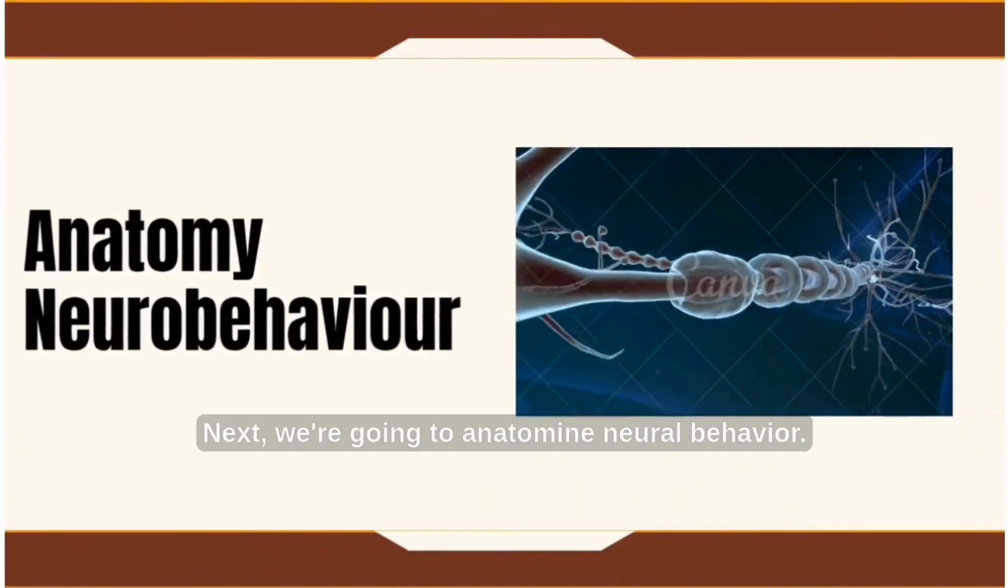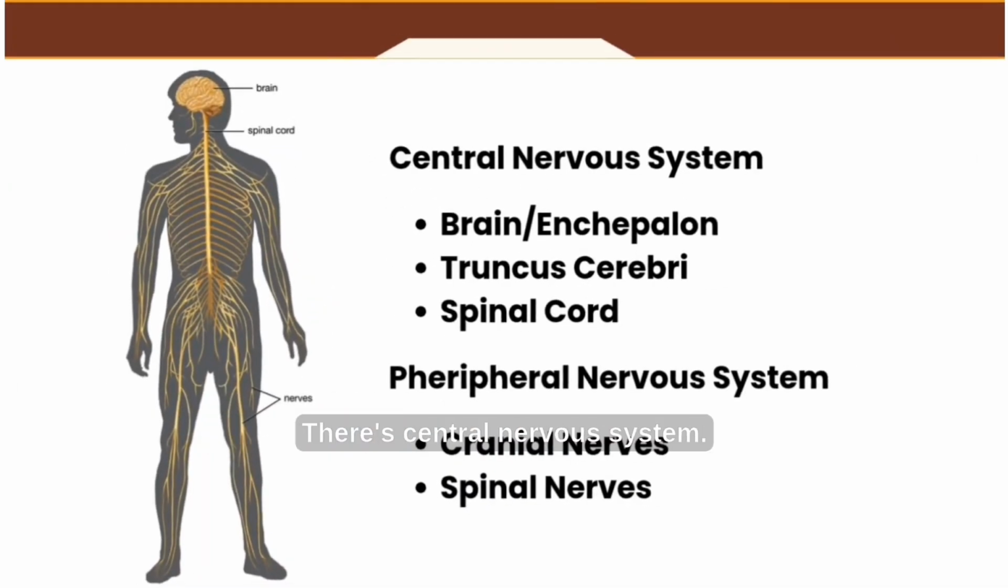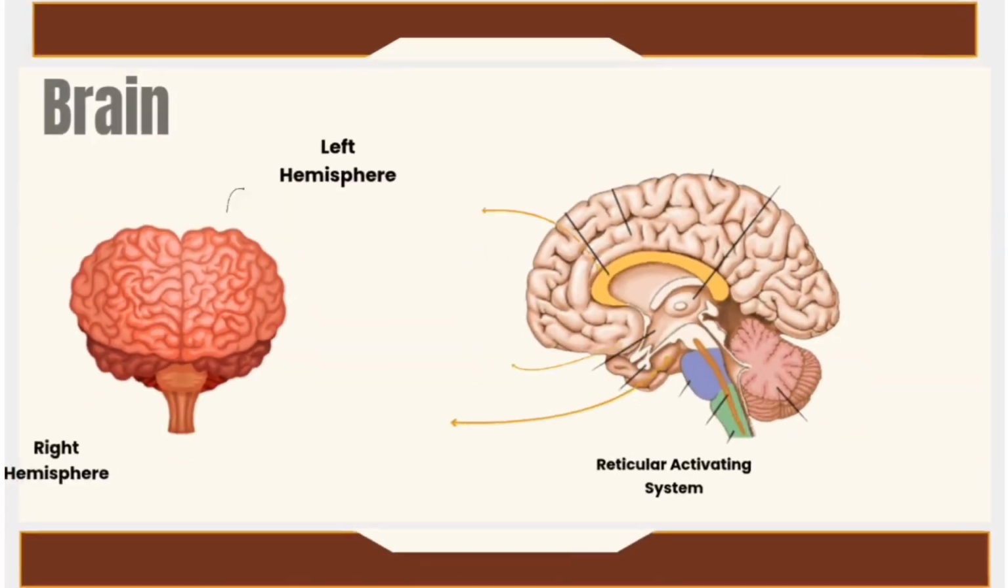Next, we're going to anatomy, neurobehavior. There's the central nervous system that contains the brain or encephalon, truncus cerebri, and spinal cord. And then there's the peripheral nervous system. There are cranial nerves and spinal nerves.